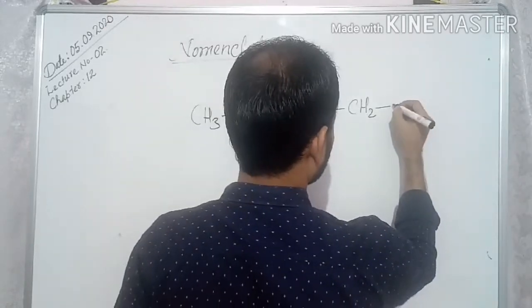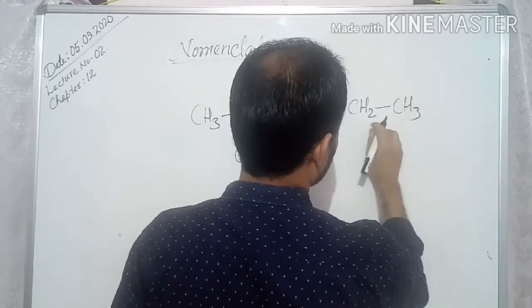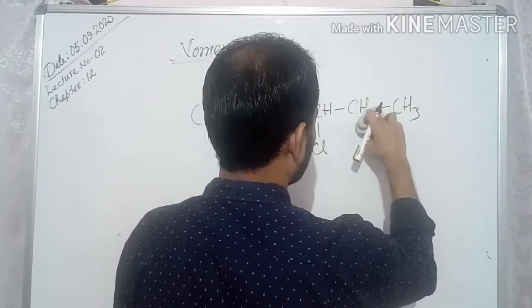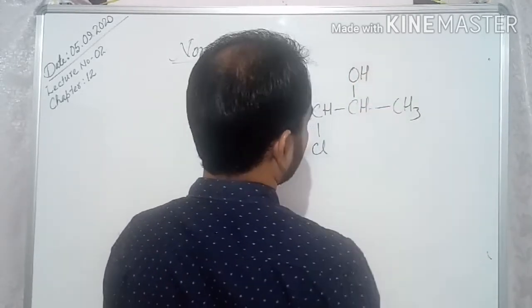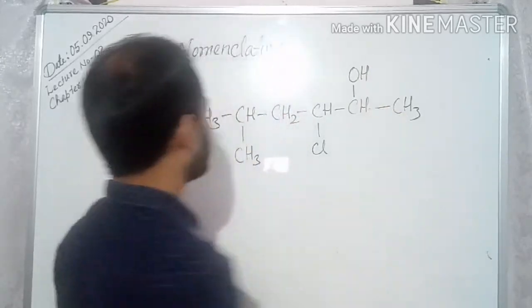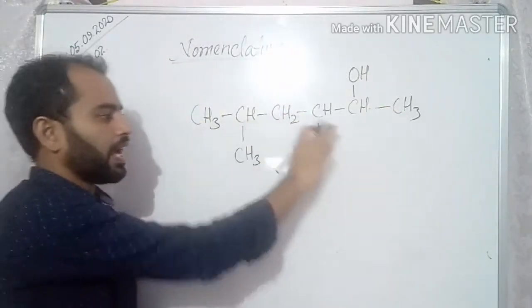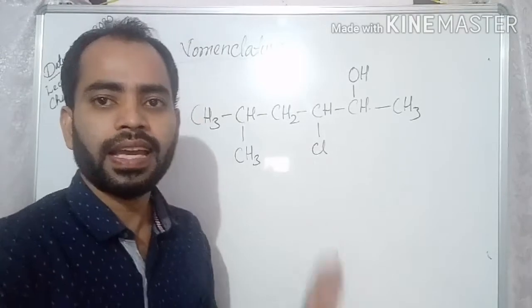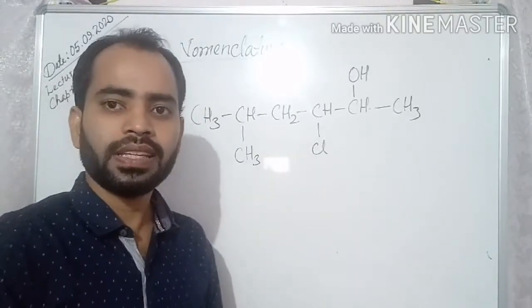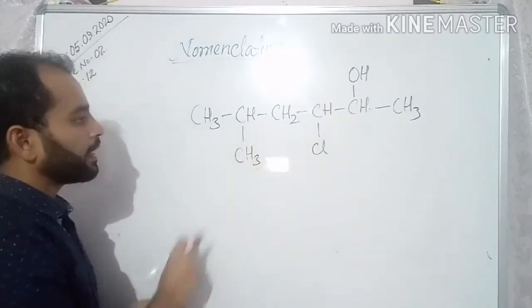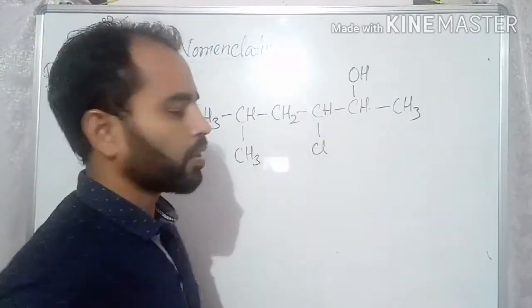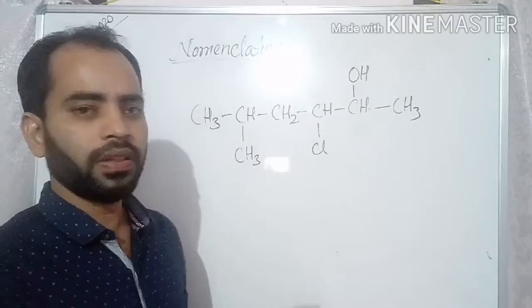CH2. I have taken one example of a compound. Okay, is it visible?